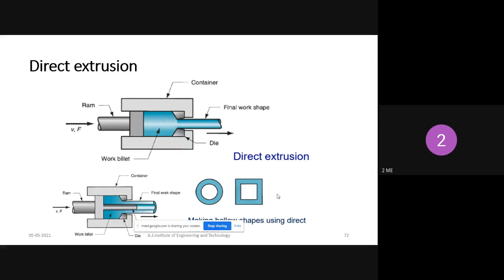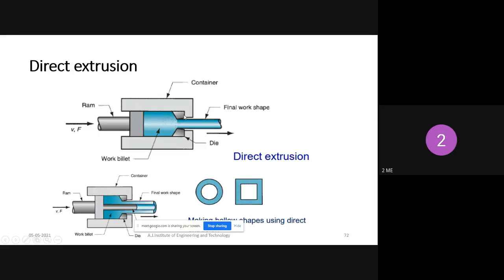So this is called direct extrusion. Understood, right? The different types. Yes, sir. Okay, so this is direct extrusion.